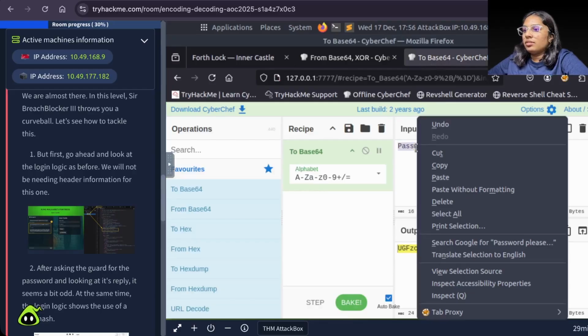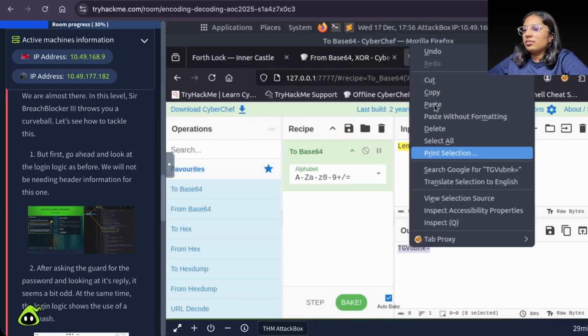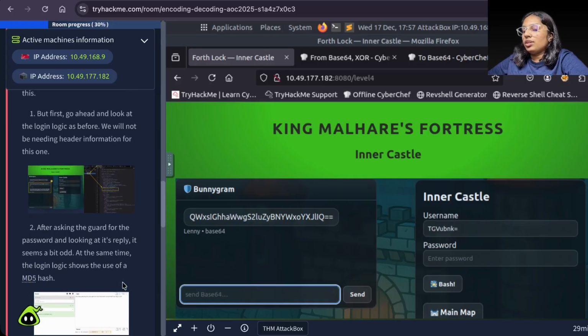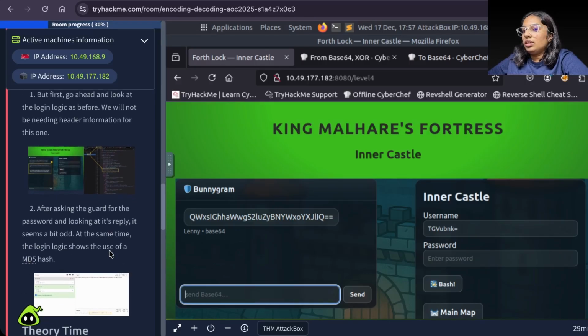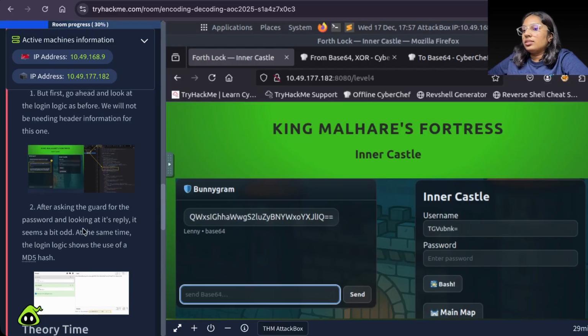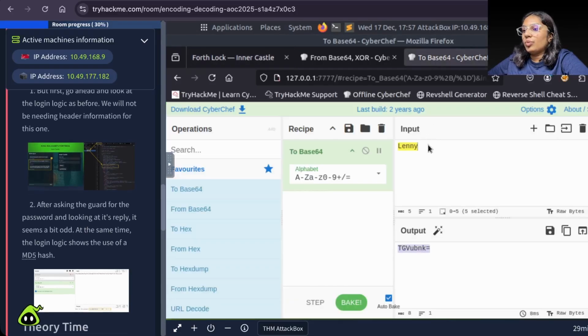username and password. After asking the guard for the password, let's look at the reply. We again need to be polite.